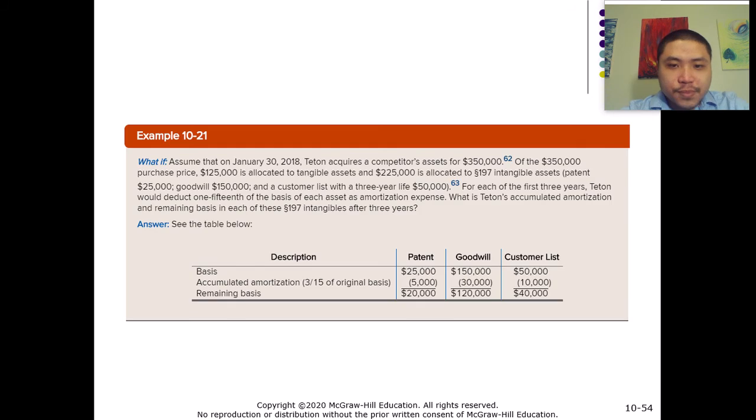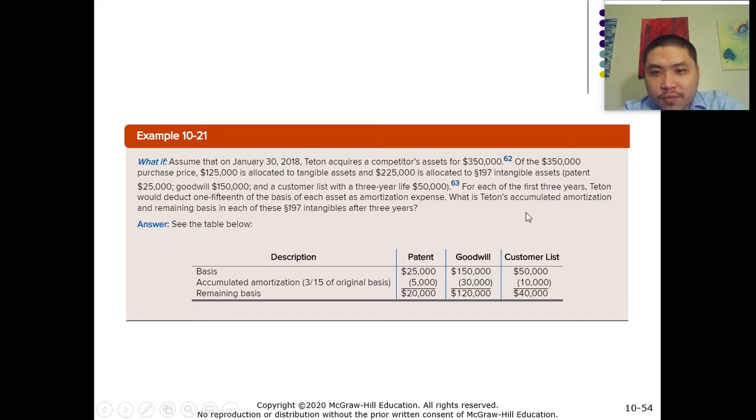All right. So let's look at this example. Assume that on January 30th, 2018, Titan acquires a competitor's asset for $350,000, and of the $350,000, $125,000 is allocated to tangible asset, and $255,000 is allocated to Section 197 intangible assets. Right? And this is including patent for $25,000, goodwill for $150,000, and a customer list with a 3 years life for $50,000.